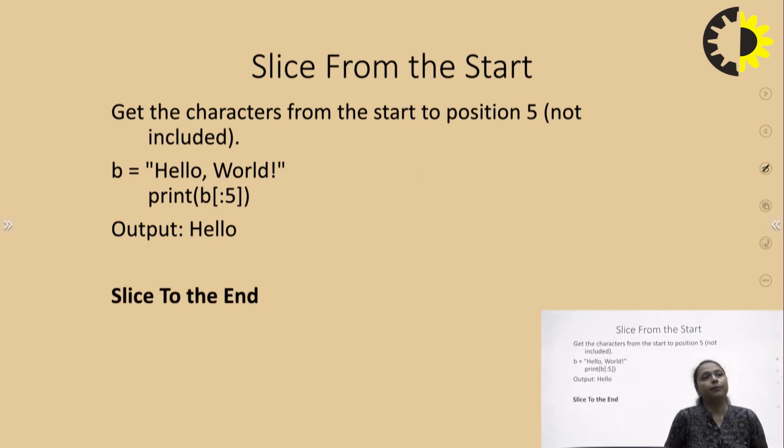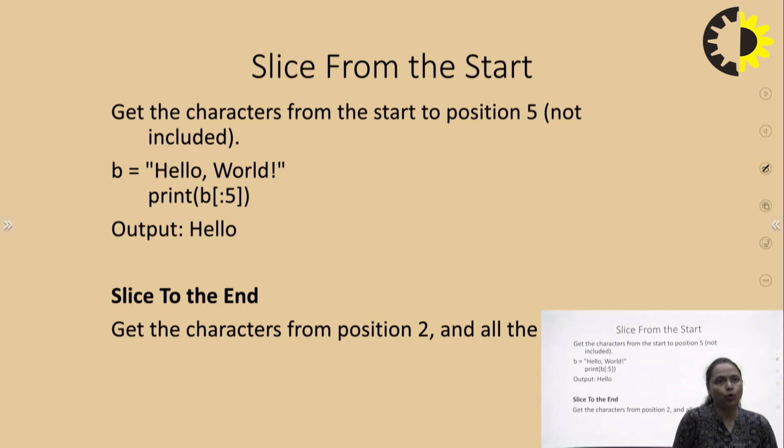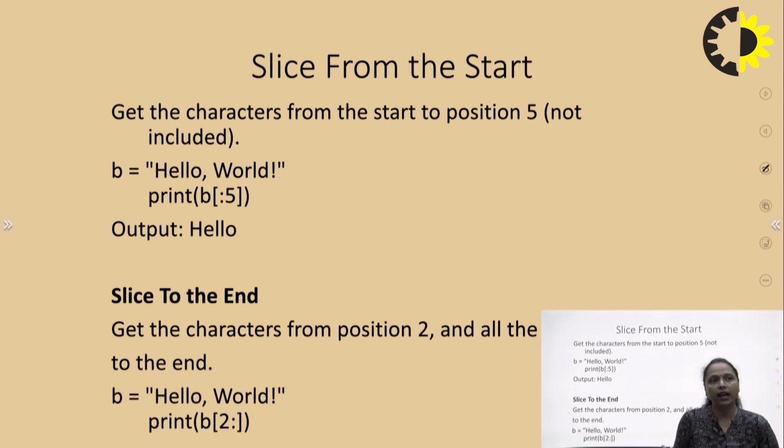In the same manner, if I want to extract the data till the end, but I want to specify the starting point from where the data will start extracting, I have to write the starting point colon, and skip the end part. So I will write B 2 colon.